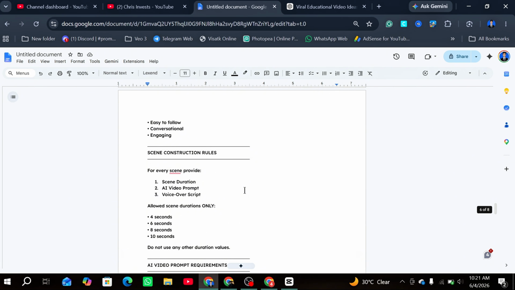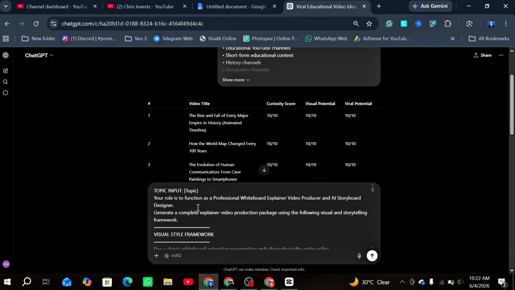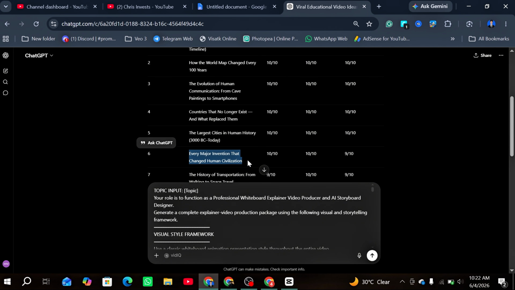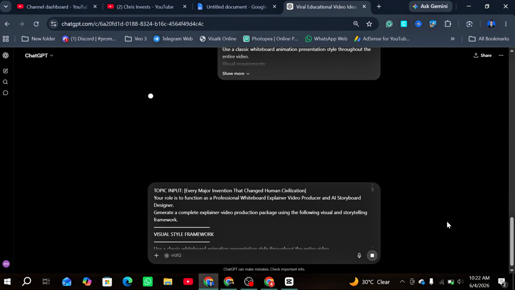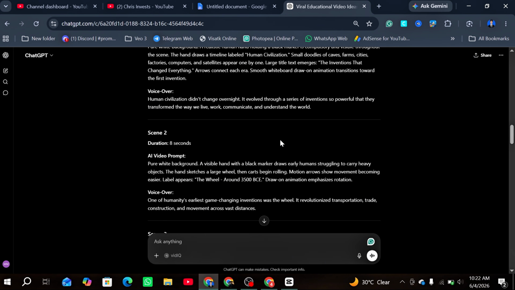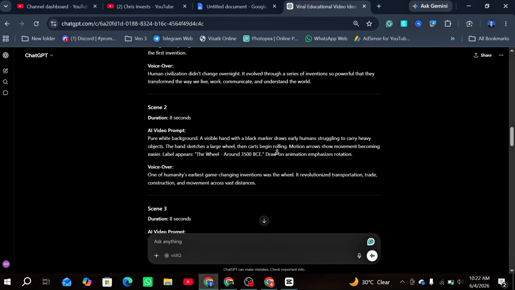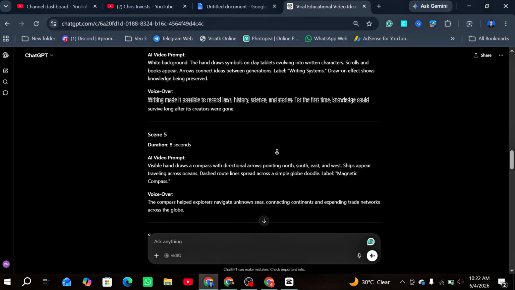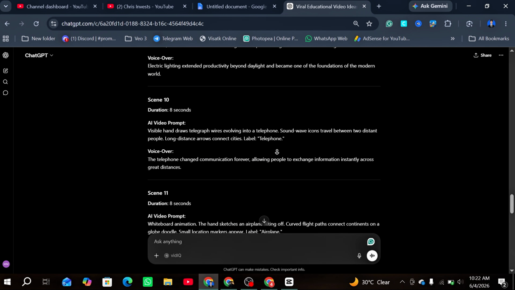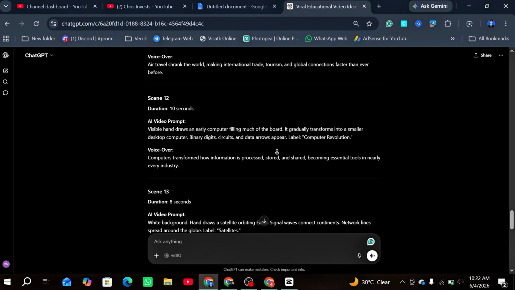Head over to Google Docs, copy the second prompt, and go to ChatGPT. Paste it. Then find the topic line inside it and paste your preferred title there. Then click Enter. ChatGPT will give us a video prompt and a natural voiceover script. The biggest advantage is that under every scene, there will be a continuity prompt that keeps visual consistency between frames so the character does not change. Now the real game begins, so pay close attention to the screen.